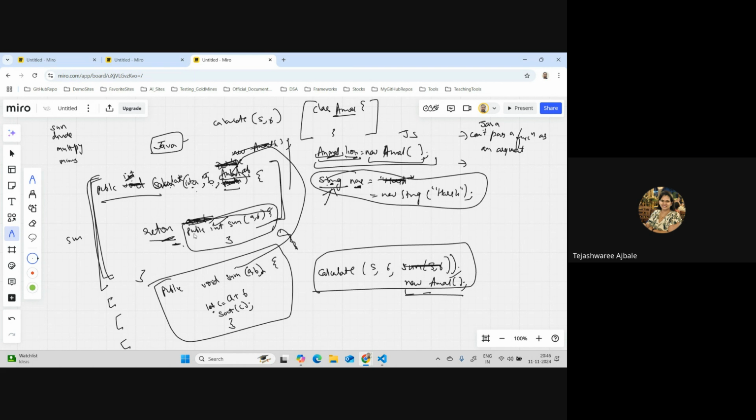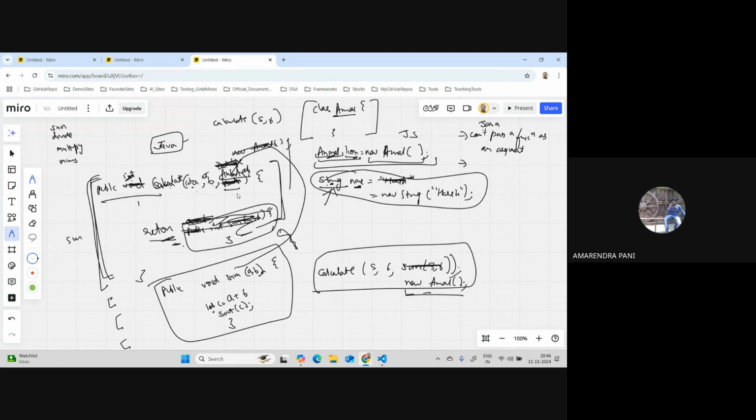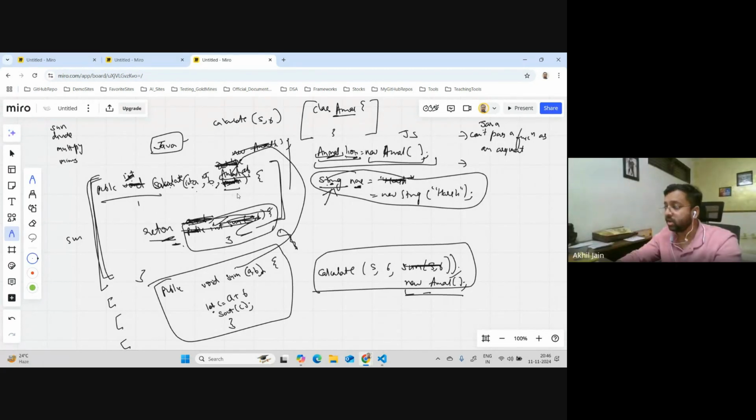No, can't. Okay. So let's say I'm not saying public. Let's say I'm just saying int sum. I have to return a function from here. How do you return a function? How will you create a function here? If I have a function, can you create a function within a function? First of all, tell me in Java. Has anyone created a function within a function? At least I haven't done that. You can call, but you cannot create. That is not an issue. But you cannot create it, right?